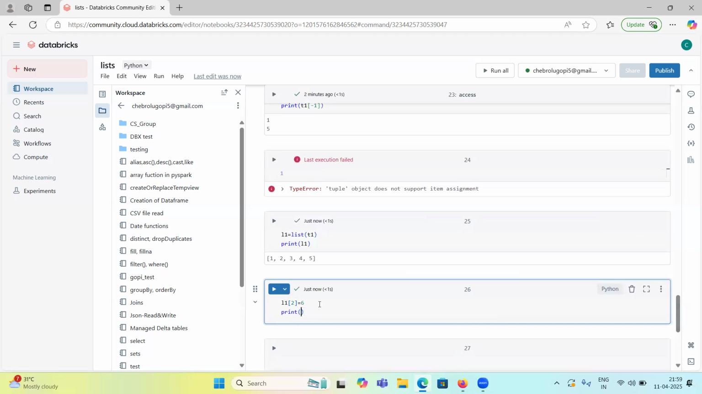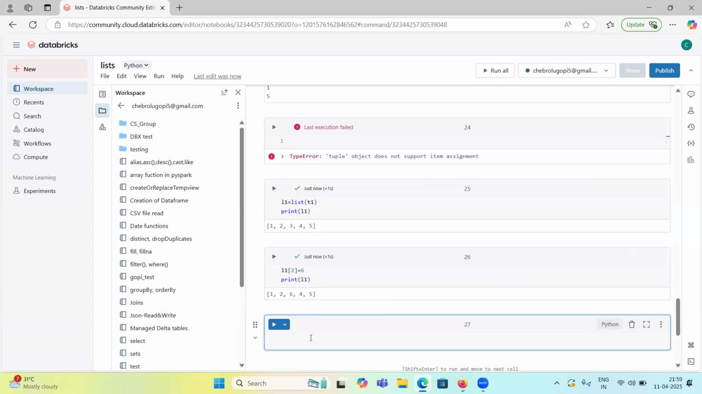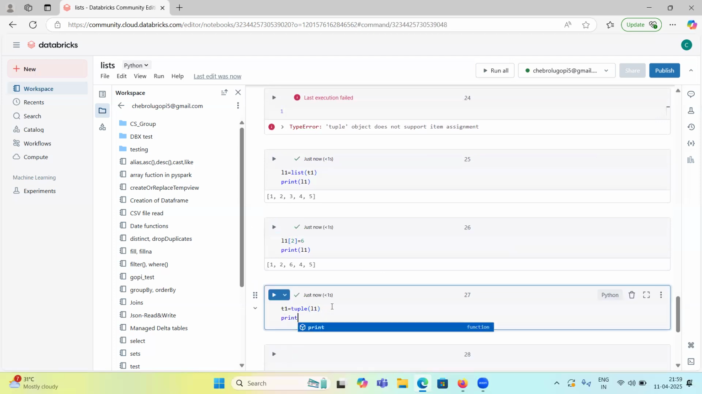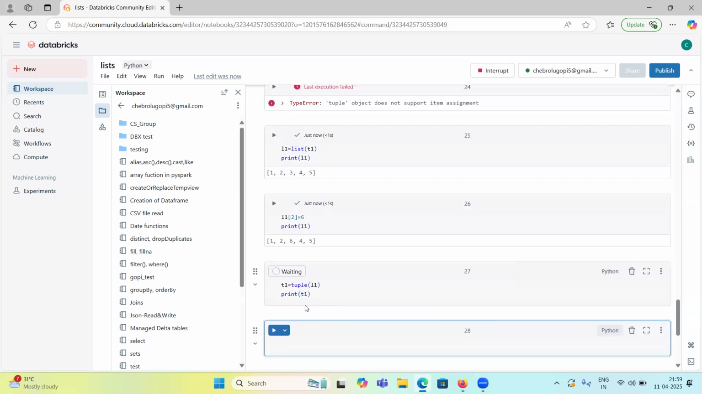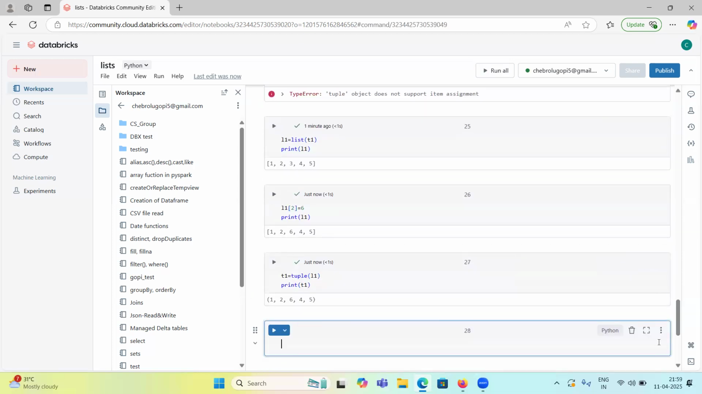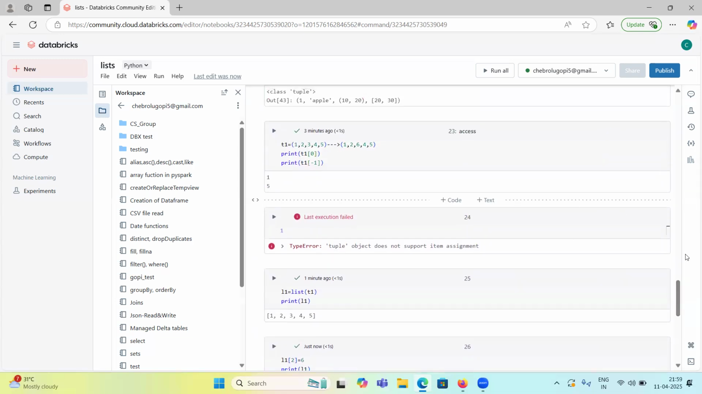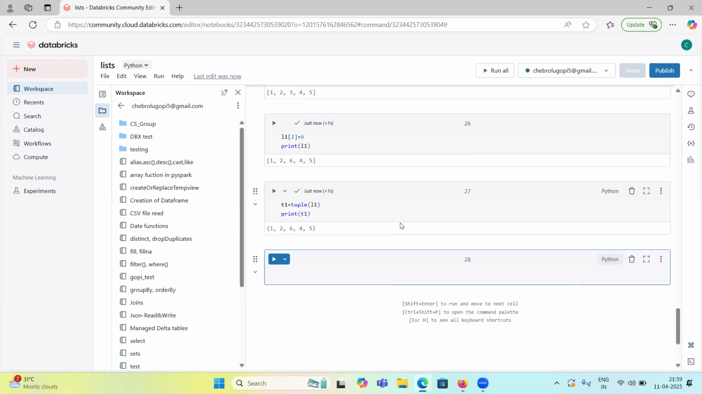Now print list 1: 1, 2, 6, 4, 5. Now what we can do? Tuple 1 equal to tuple of list 1. Now print tuple 1. See, 1, 2, 6, 4, 5, right? Earlier we had the tuple as 1, 2, 3, 4, 5. Now we have the same tuple one with 1, 2, 6, 4, 5.